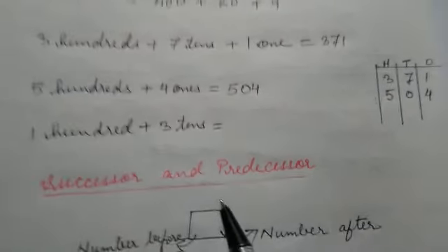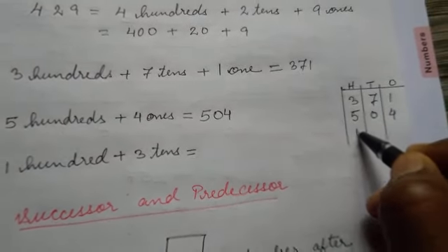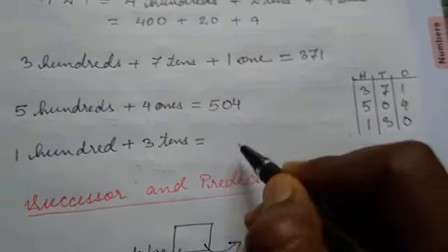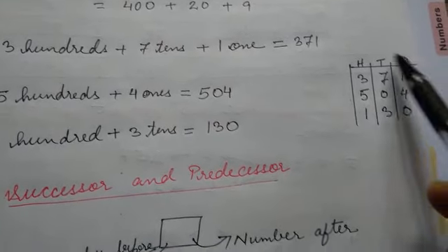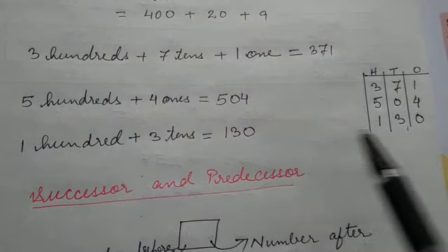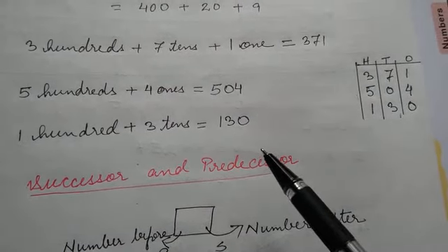504 is the answer. Now the next question says 100 plus 3 tens. The ones place is empty, so this number becomes 130. If you make a column like this, you will not make mistakes, and you will know the proper place to put zeros. If you don't make the column, you may make mistakes in these kinds of questions.